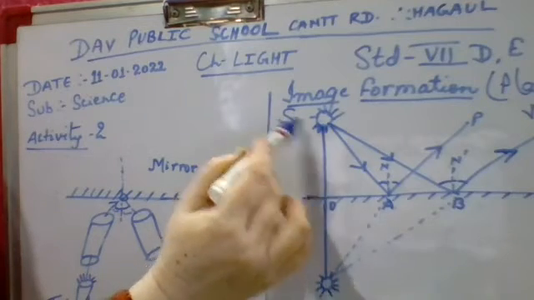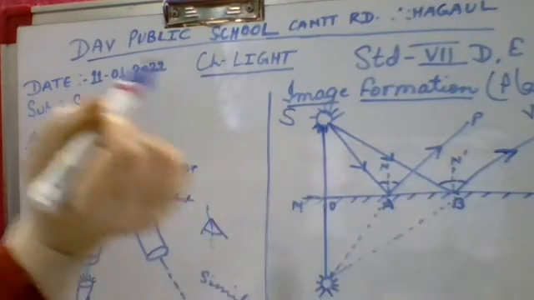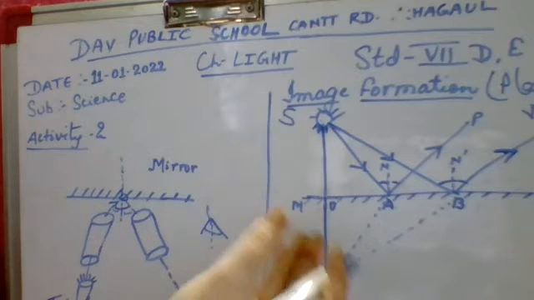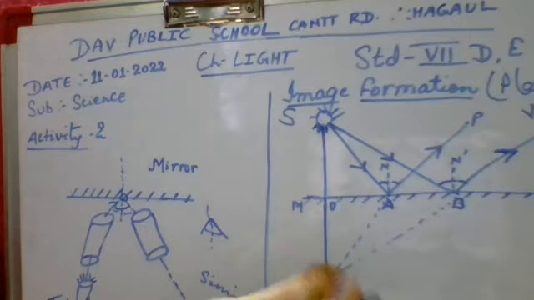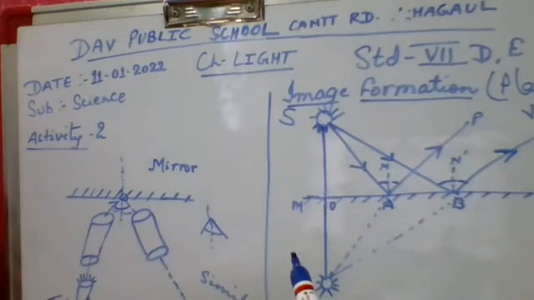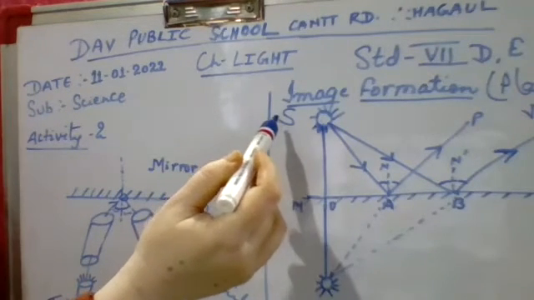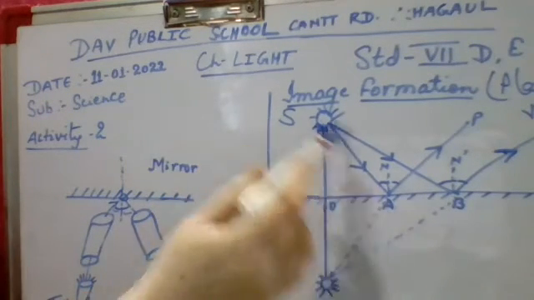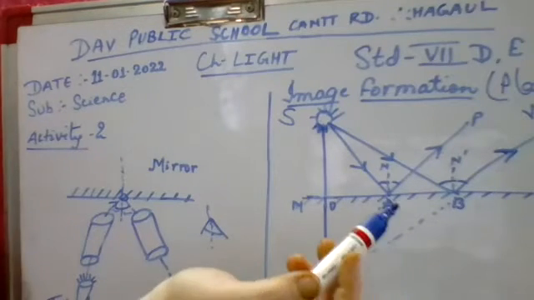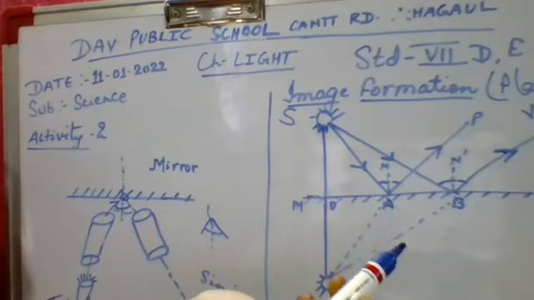Children, you can also note it down in a rough copy so that you can understand in your own way that M dash is your reflecting surface and the rays are SA and SB. At the end, you will come to the same conclusion that you have studied in your rules.